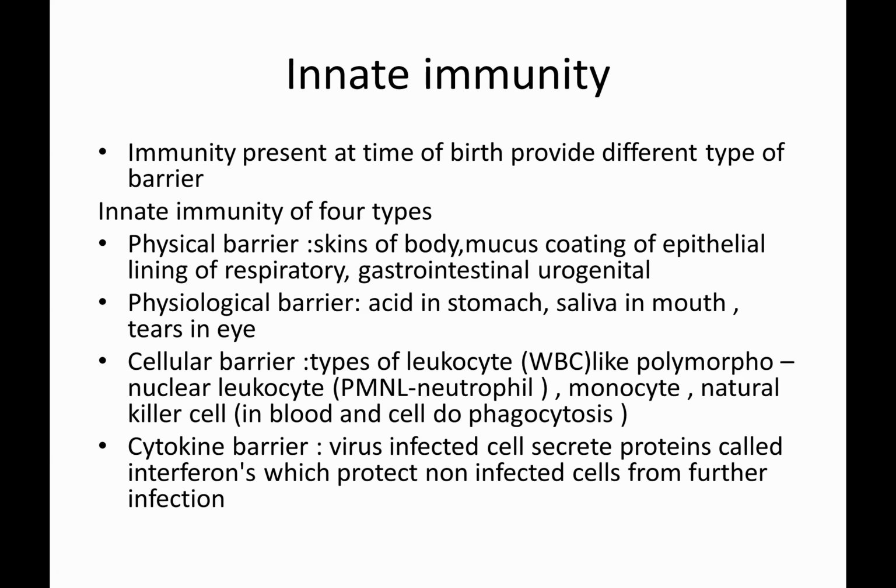The mucous coating of the epithelial lining of the respiratory tract, all the way through to the trachea, is covered with mucus which traps microorganisms. The gastrointestinal and urinogenital tracts are surrounded by a mucus layer which protects the epithelial lining and protects against invasion by microorganisms.